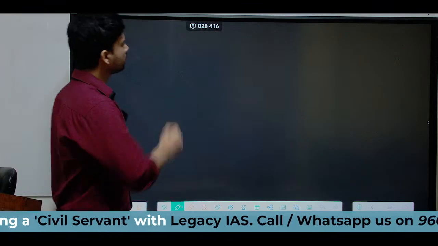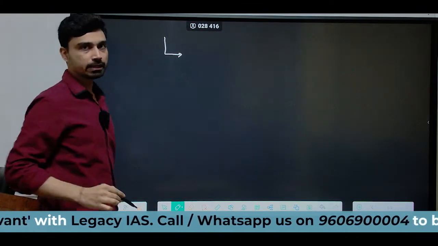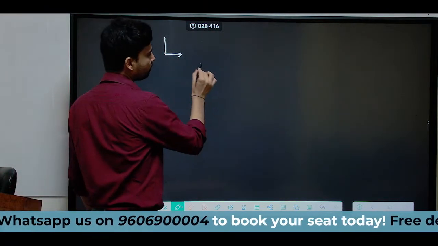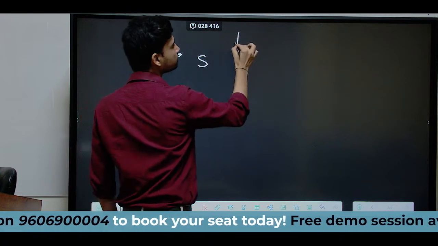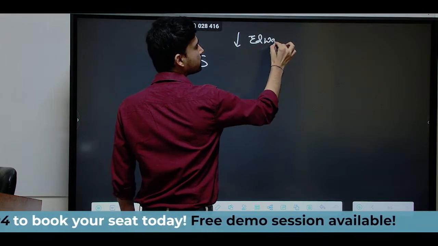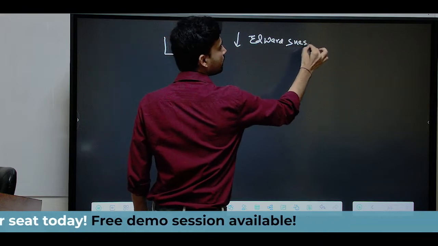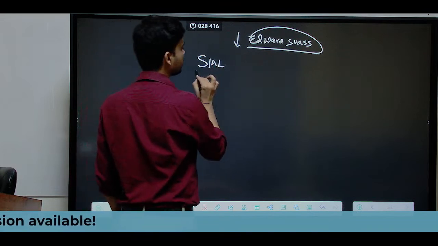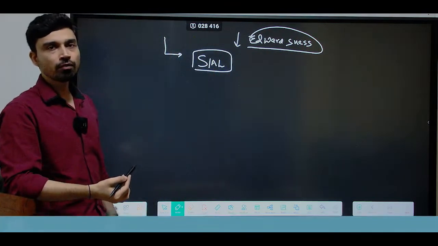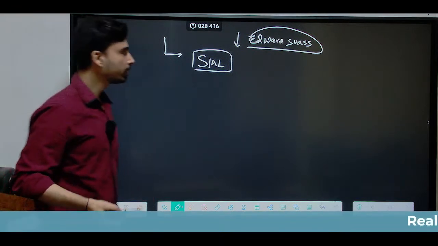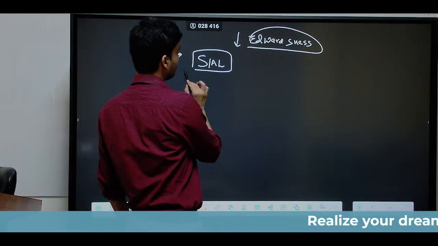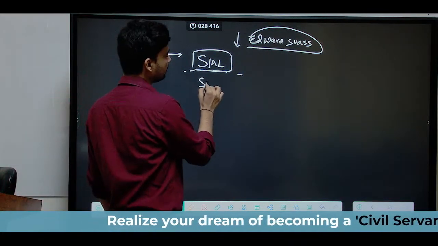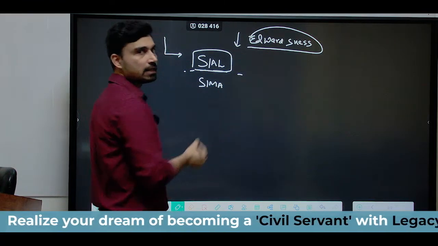Now, before giving his theory, Wegener made certain assumptions, as is the case in all theories. The first assumption was that he was working on the model of the earth given earlier by Edward Suess. Suess said that the earth's crust is made up of Sial, short form of two elements, silica and aluminium. Then the layer below the earth's crust, the Sial layer, is the second layer, which he called the Sima layer.